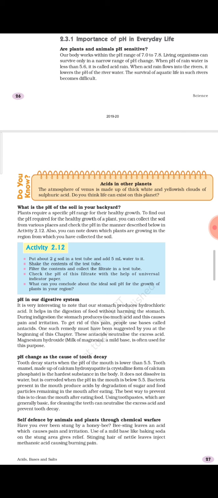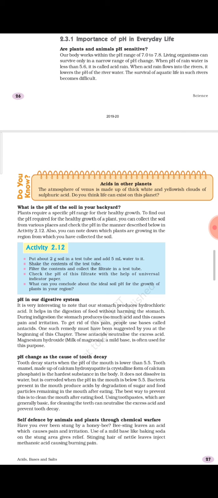And that is the reason that the pH of the toothpaste, if you will find, is around 8 point something. That means it is from 8 to 9, that means it is a very mild base, but that is sufficient to neutralize the excess acidic condition which is produced in our mouth. So we are using toothpaste because it is basic in nature.